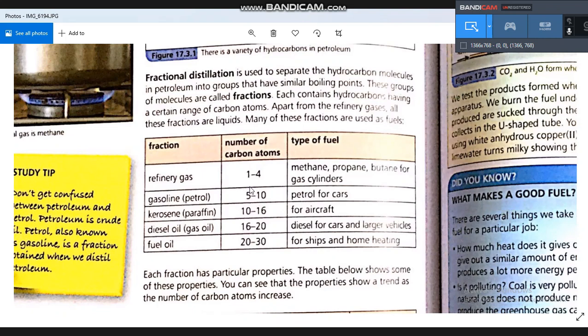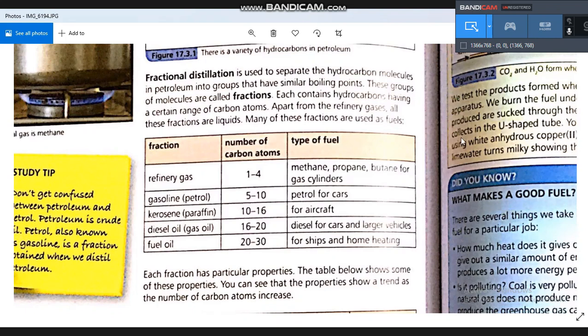The first four components are gases, and from C5 to C30 are liquids, and they are used as fuel for cars, aircraft, ships, and so on. But we say that as the number of carbon atoms increases, the boiling point will increase.